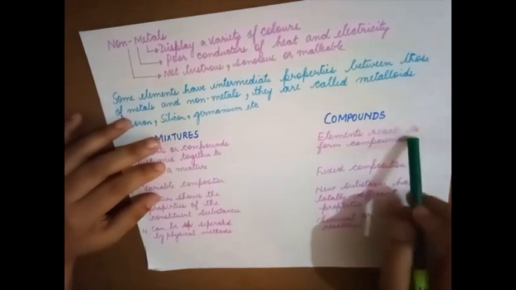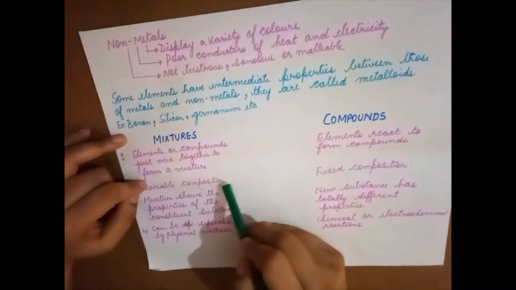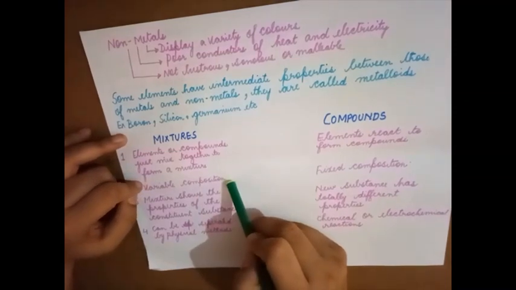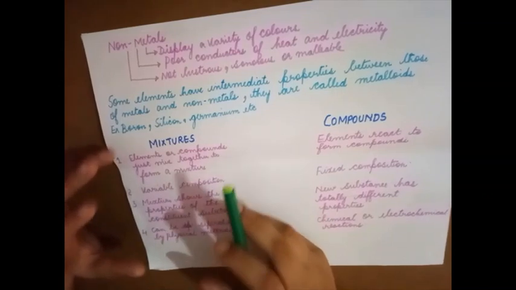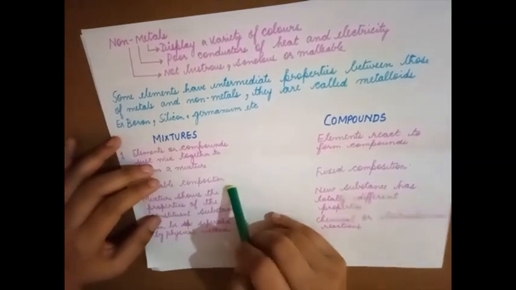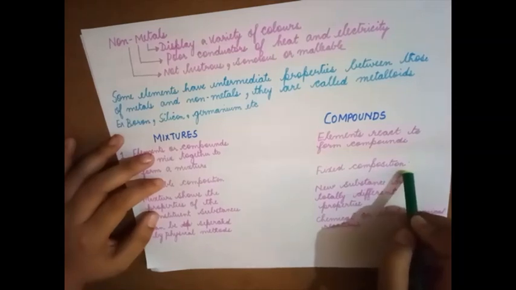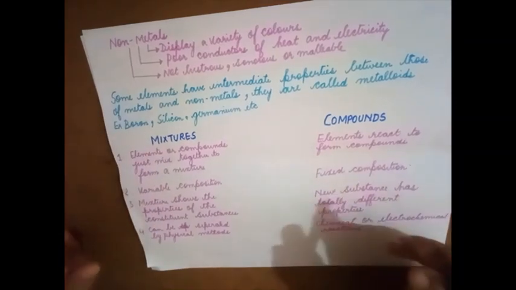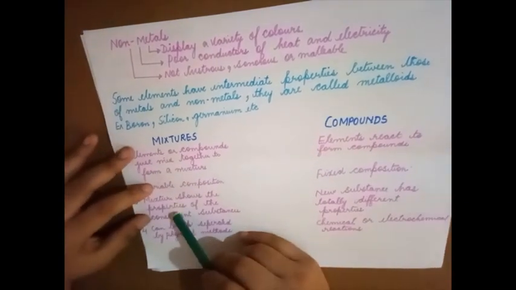Compounds: elements react to form compounds. Mixtures have variable composition, meaning the amount of each substance is not fixed, whereas compounds have a fixed composition. How much of a reactant will combine to form a product is fixed.